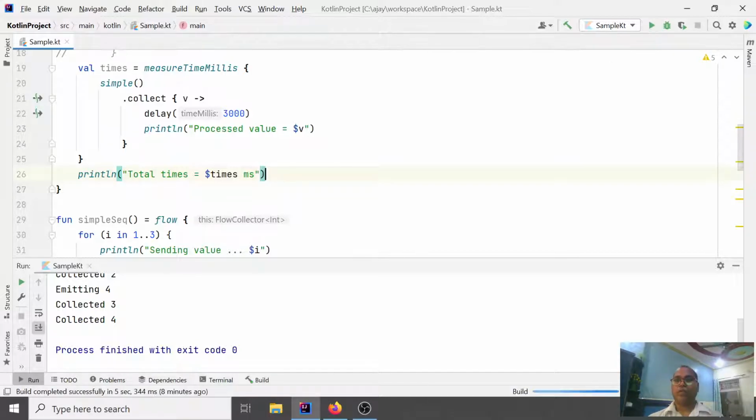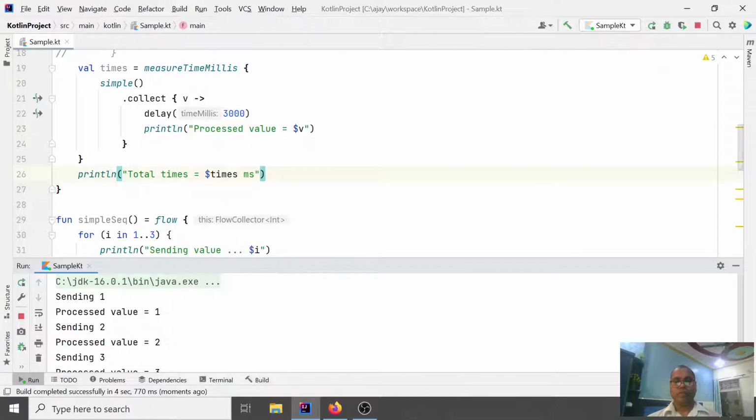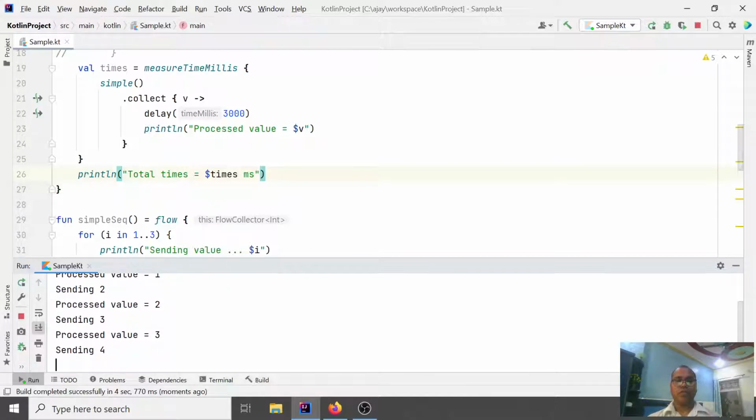Okay, sorry. Now it has started. So it will send one data and wait, and after that it receives and waits and processes the first one, and then the second. Let's see how much total time it takes. So it will send four values. Okay, why four?